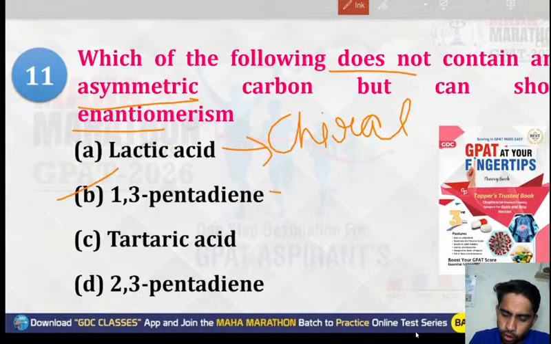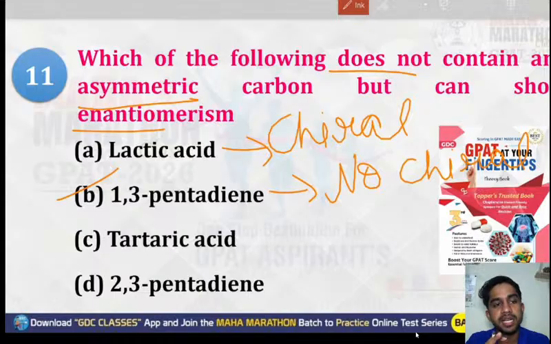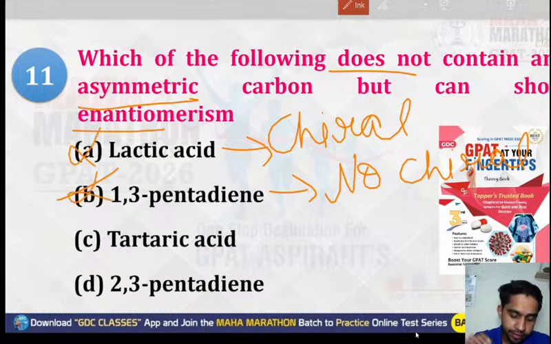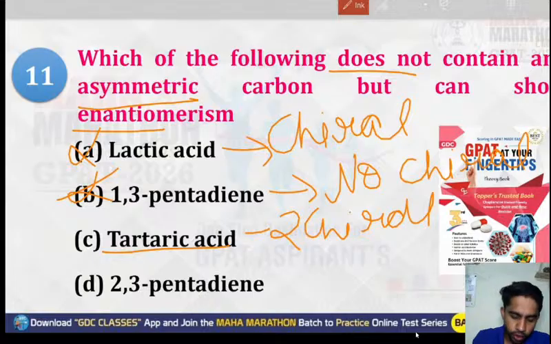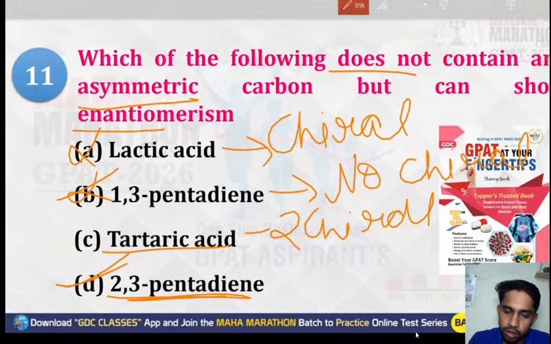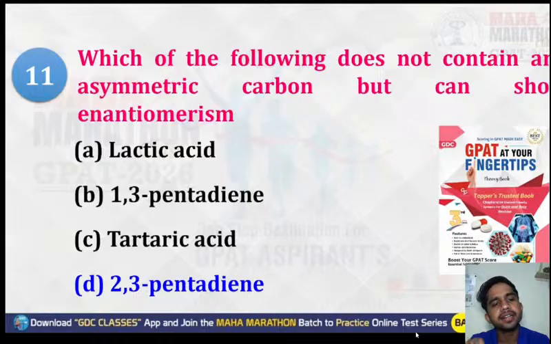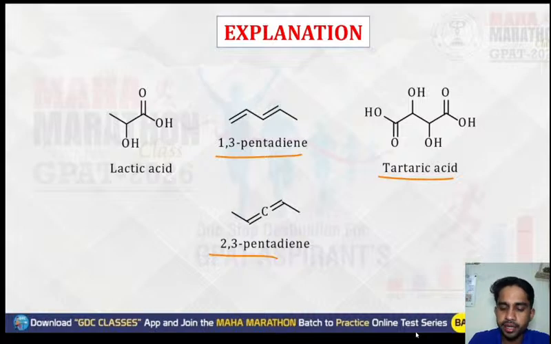1,3-pentadiene has no chiral carbon, but it also doesn't show enantiomerism. The condition should be true that it does not contain any asymmetric carbon, and also it shows enantiomerism. So both first and second will not be there. Tartaric acid has two chiral centers, so it will also not answer. But 2,3-pentadiene, that is an allene system, shows enantiomerism, and it also doesn't have a chiral carbon center. So the correct option will be option number D. Lactic acid, 1,3-pentadiene, tartaric acid, 2,3-pentadiene.